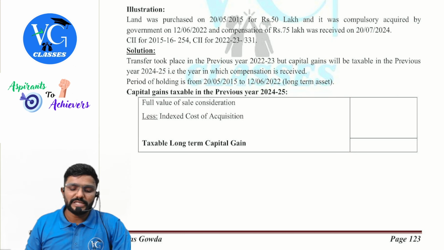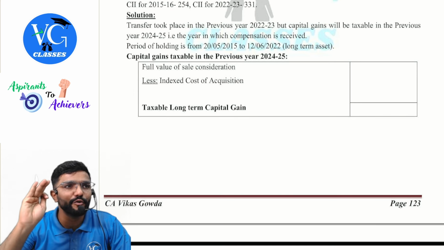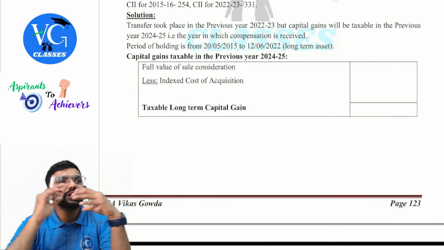Yes, sir. Transfer took place in the previous year 22-23, but capital gains will be taxable in the previous year 24-25. Now you may also get a doubt. Sir, if the transfer happened in 24-25, that too after 23rd July, no indexation, no sir? Guys, please be careful. All this asset transfer took place already in the past year. Clear? Madam has told only if the transfer happens on or after 23rd July, no indexation.